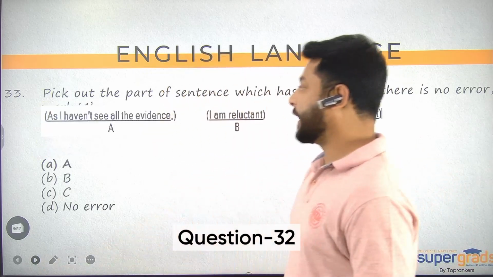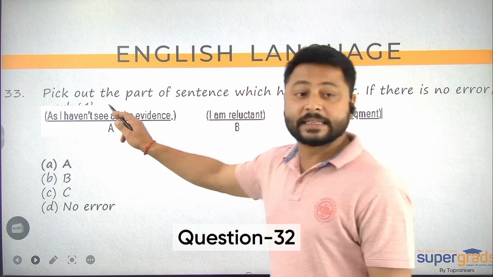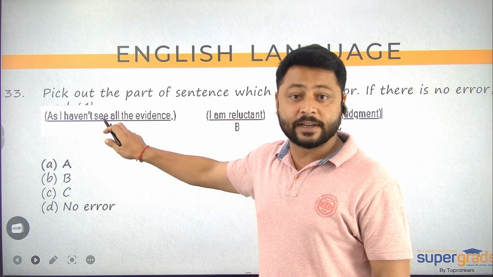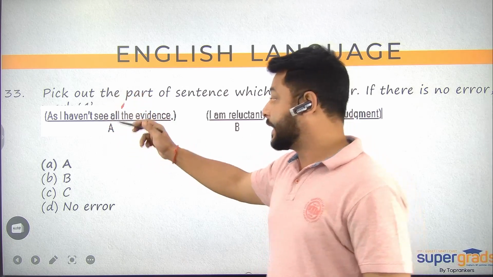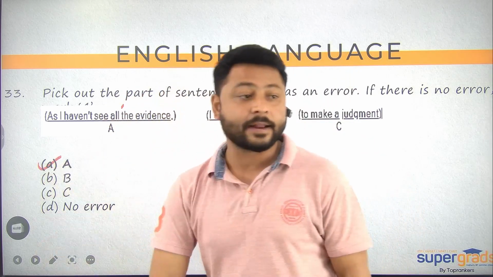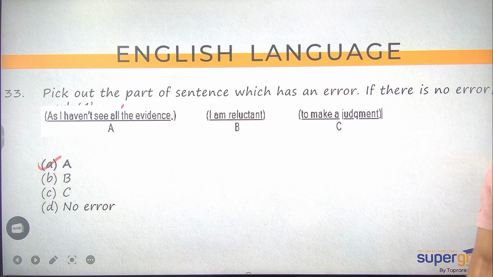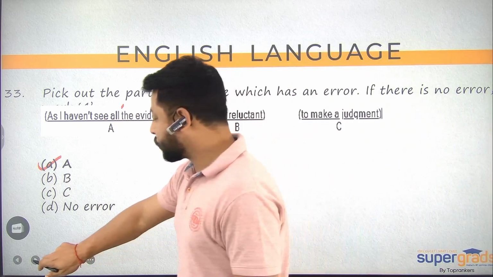Question number 33 now. As I haven't seen, if I haven't is written, then it should follow. It should be followed by verbs third. So seen होना चाहिए. Seen होना चाहिए तो A में ही error है. A में ही error है तो answer for 33 is A, Agra. Okay. I hope you understood कि error क्या था.